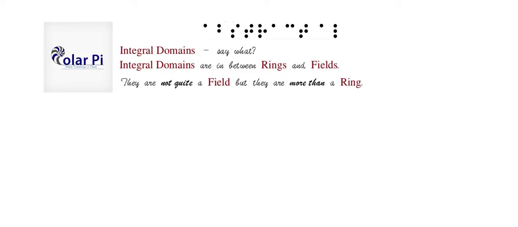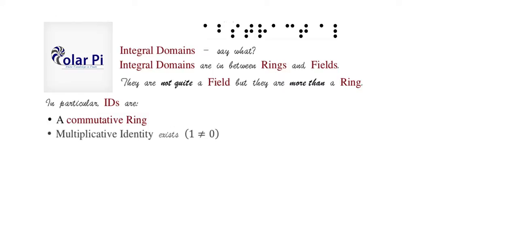Okay, now for a formal definition of integral domains, let's do this. In particular, integral domains are, first and foremost, commutative rings. And of course, for a ring, when we say that it's a commutative ring, we mean that the star, or multiplication operation, is commutative. Otherwise, with respect to plus or addition, all rings must be commutative because rings are first and foremost an abelian group under plus or addition. Okay. Integral domains are first and foremost commutative rings with a multiplicative identity.